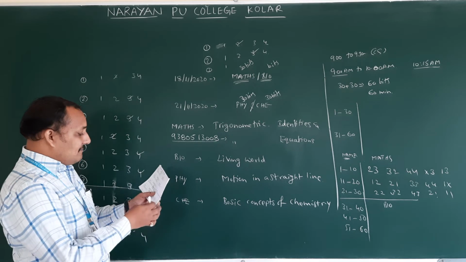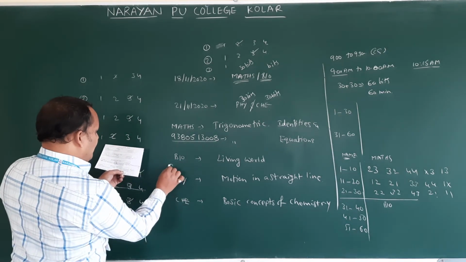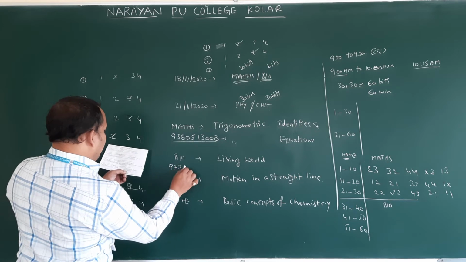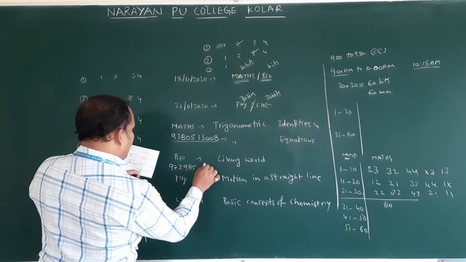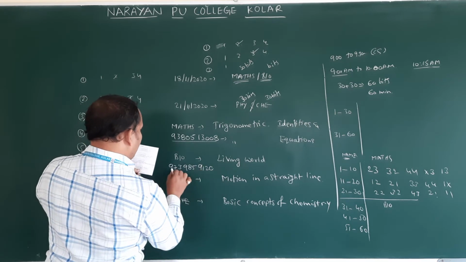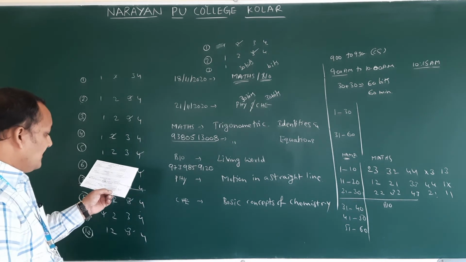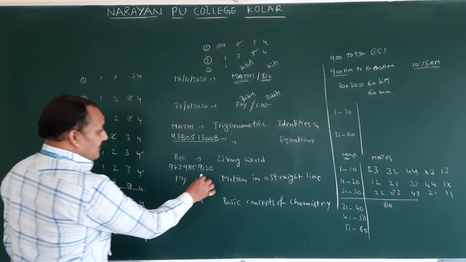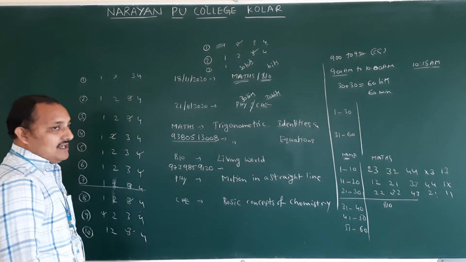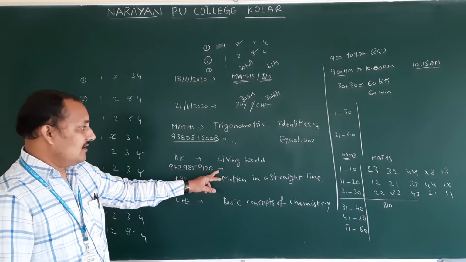Okay. Next, biology. For biology you have to send to 973 985 9120. Okay. So for this contact number you have to send the bio key. If you have any doubts, you can also call regarding the syllabus and everything.